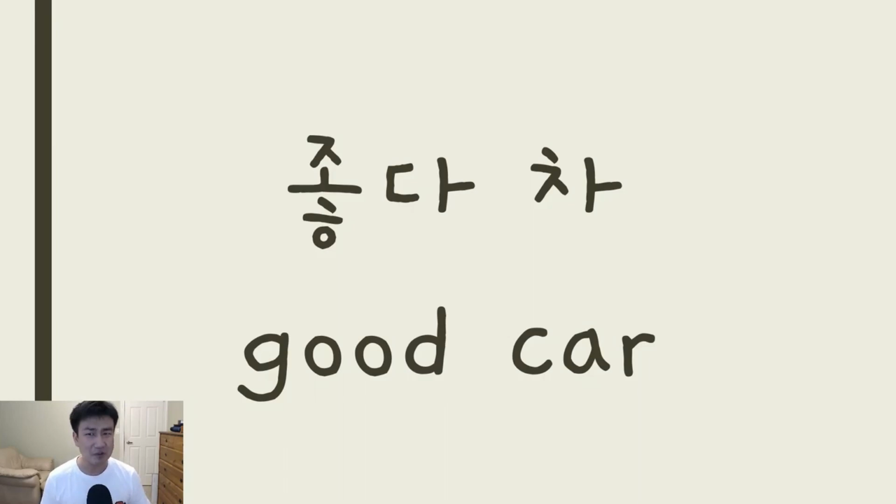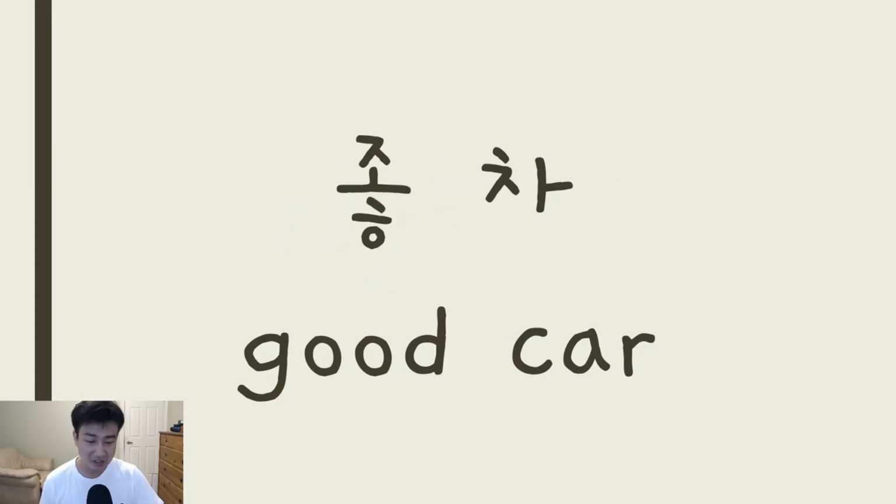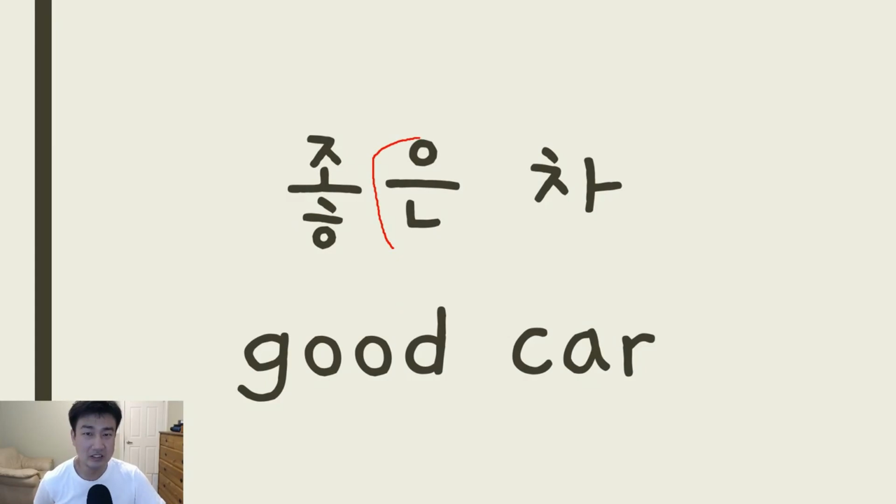Okay, and the same with this one, because there's something already underneath. This is 좋다 차, right? There's already something underneath it, so we can't put our ㄴ in it. So we have to remove the 다 and write out the full 은. Now that becomes 좋은 차. That's a good car.